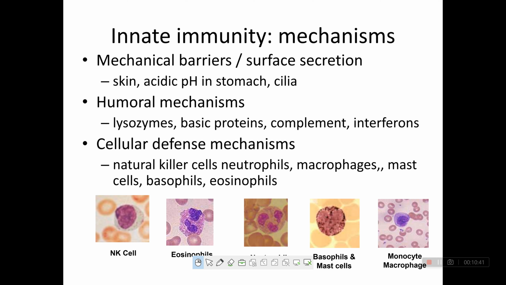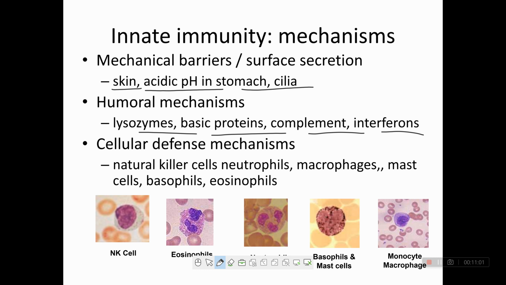Innate immunity mechanisms. First, the mechanical barrier. What is present in the mechanical barrier? Skin, acidic pH in the stomach, cilia. Humoral mechanism: lysozyme, basic proteins, complement, interferons.